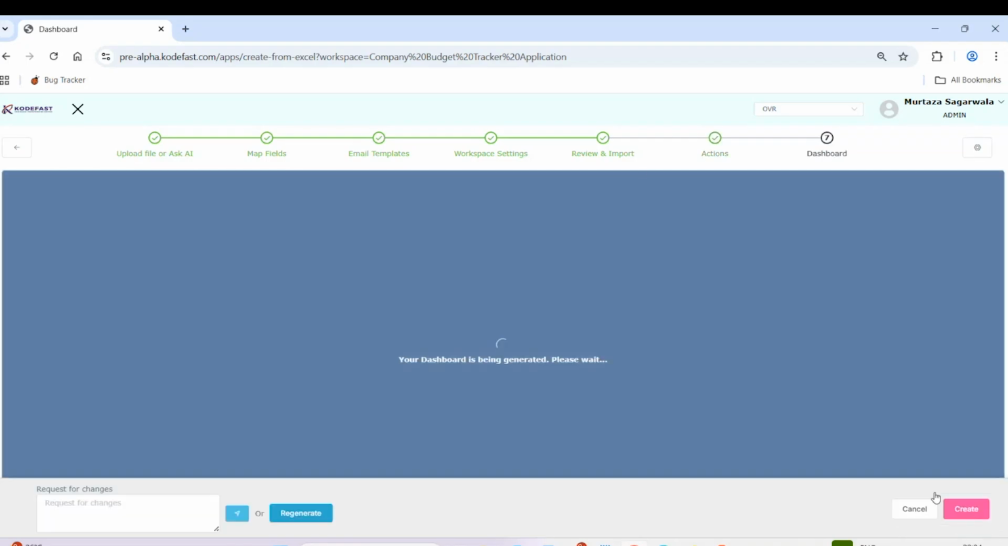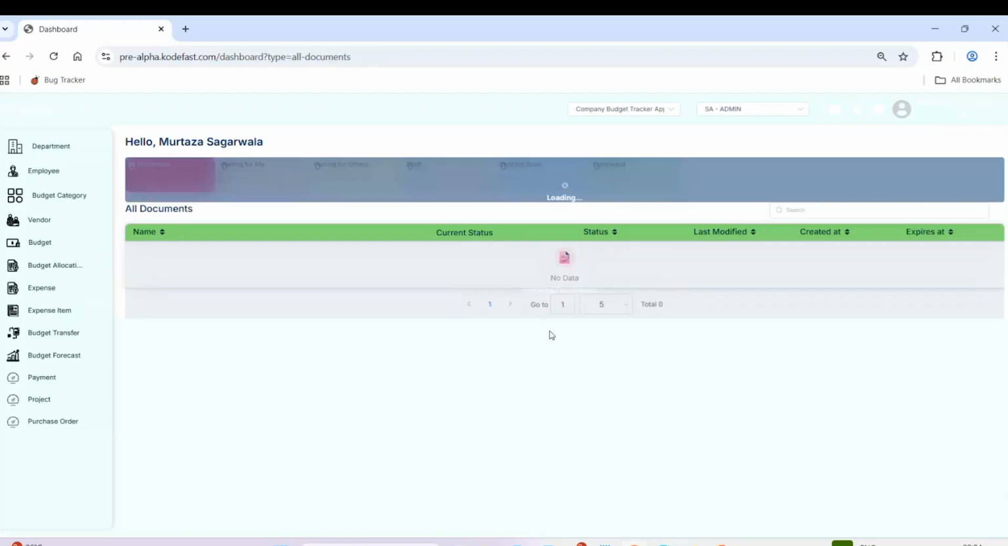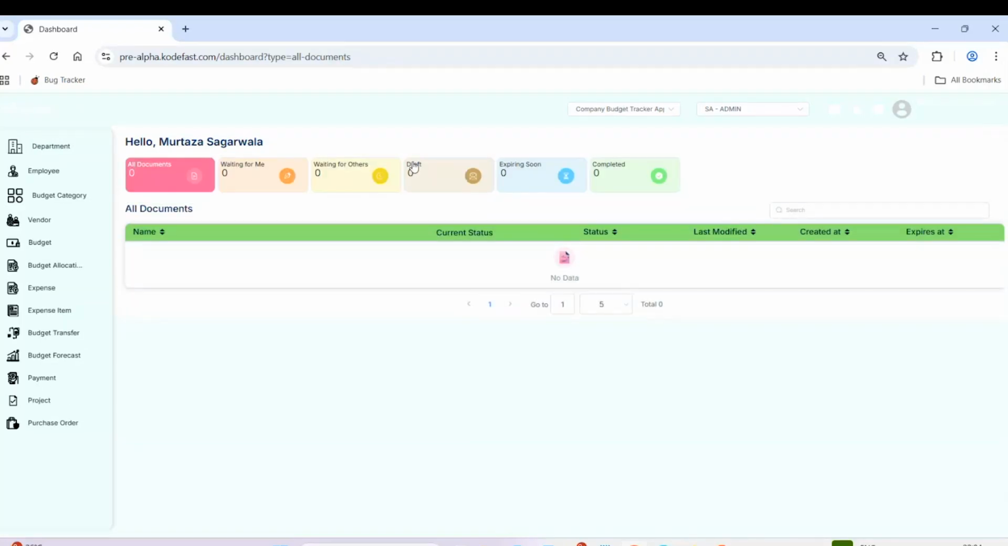I'm just clicking on next, and I'm going to dashboards. Again, if I want to generate a dashboard, I can generate a dashboard also. So that is also doable. I'm not going to do that. I'll just click on create now. Okay, got it. We are here. Our application is created. We have department, employees, budget. You can use it real time.